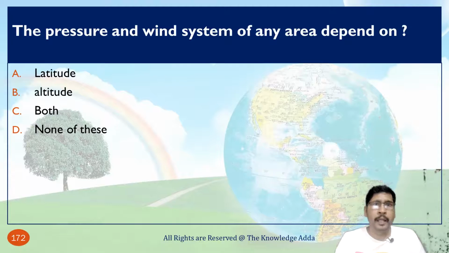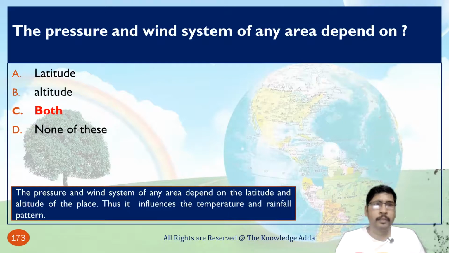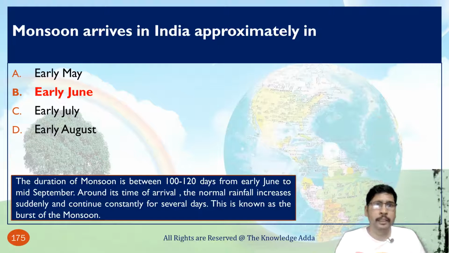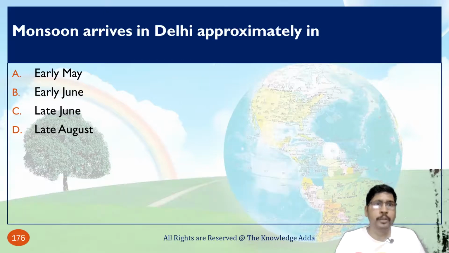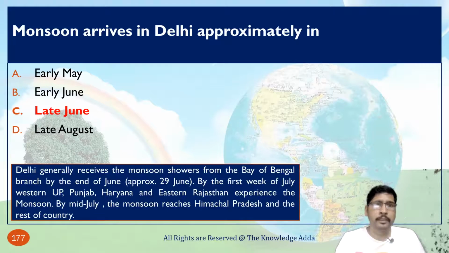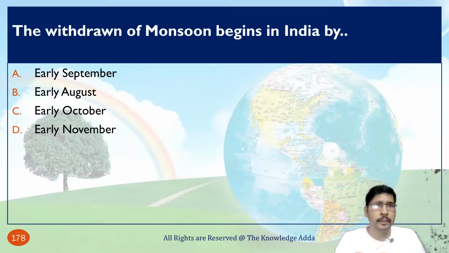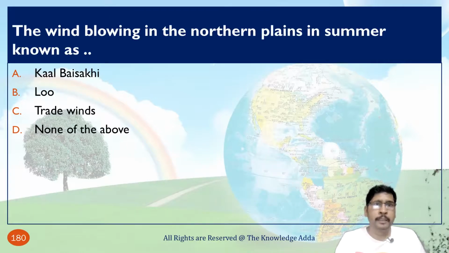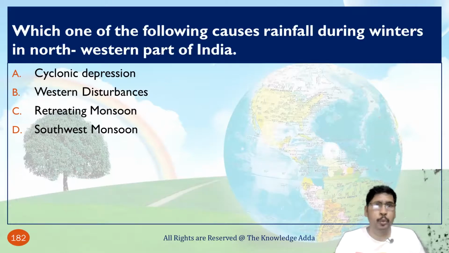The pressure and the wind system of any area depend upon both latitude and altitude. Monsoon arrives in India approximately in early June. Monsoon arrives in Delhi approximately in late June. The withdrawal of monsoon begins in India by early September, and the wind blowing in the northern plain in summer is known as Loo.